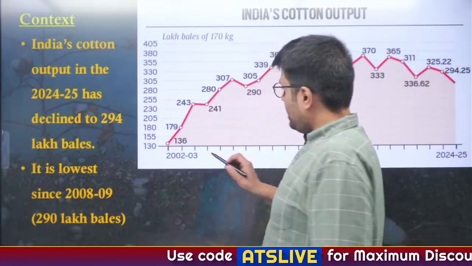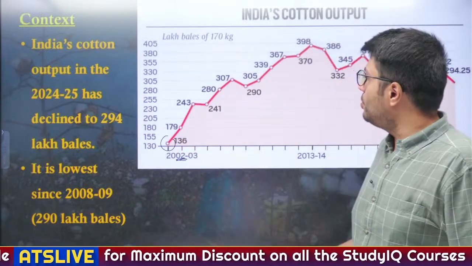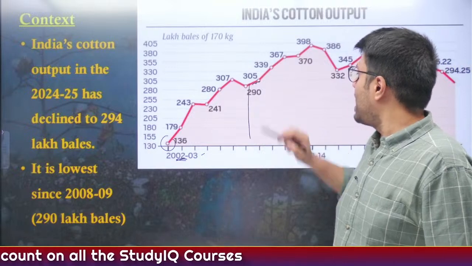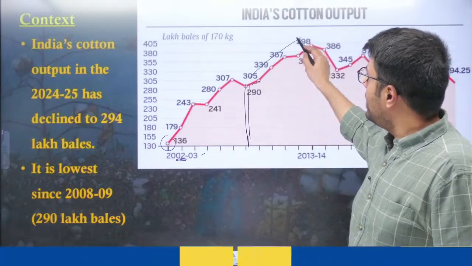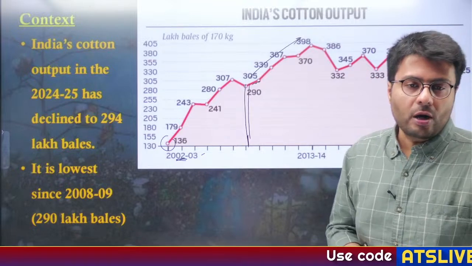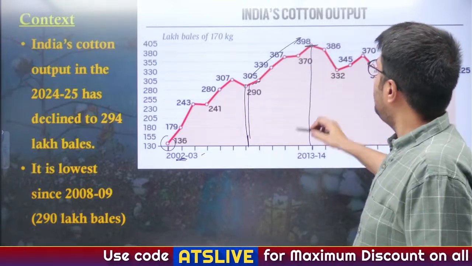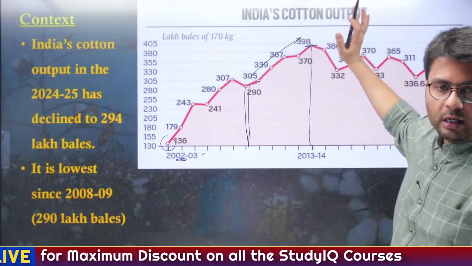There were some reasons. Back in 2002-2003, our production was quite low and it stagnated at this part. But something must have happened in this part, because of which our production of cotton skyrocketed. And this was the peak in 2013-14 when India cultivated the largest amount of cotton in a particular area.